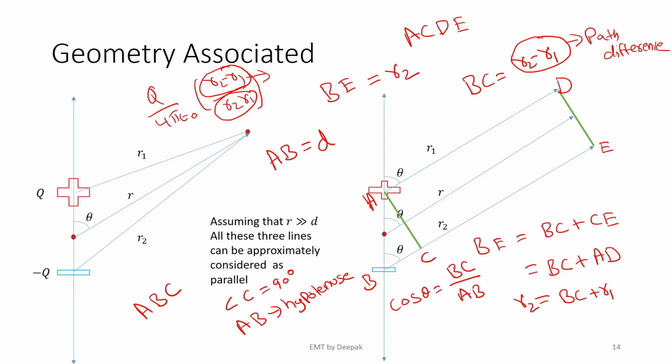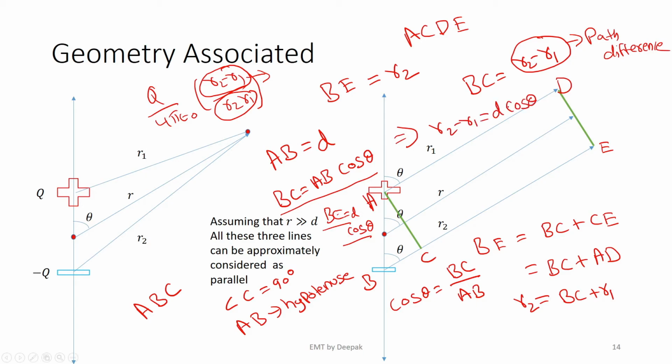BC by AB is cos theta, where AB equals D. Therefore, BC equals AB cos theta, right? Because BC equals AB cos theta, where AB equals D, BC equals D cos theta. BC equals D cos theta and BC equals R2 minus R1. Therefore, the numerator term R2 minus R1 is equal to D cos theta.